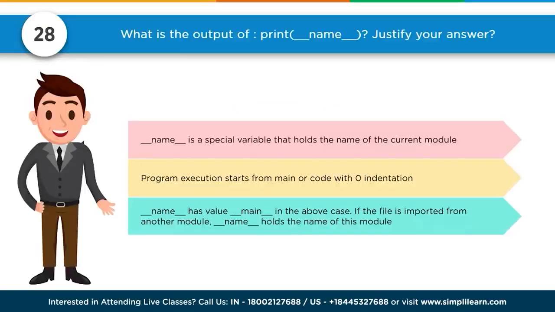Number 28. What is the output of print __name__? Justify your answer. The __name__ is a special variable that holds the name of the current module. Program execution starts from main or a code with 0 indentation. Thus, __name__ has a value __main__ in the above case. If the file is imported from another module, then __name__ holds the name of this module.